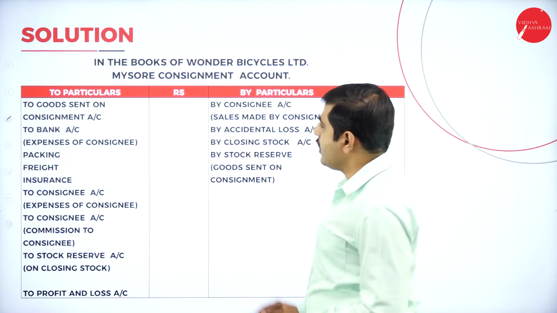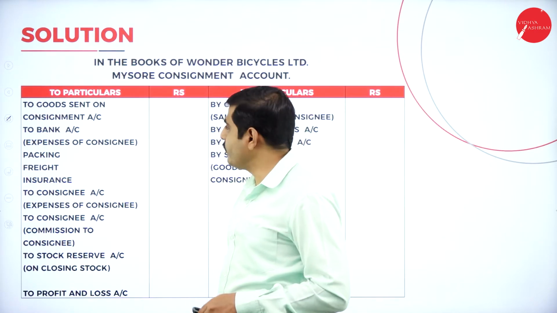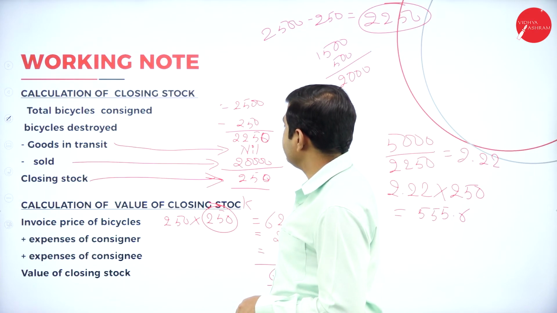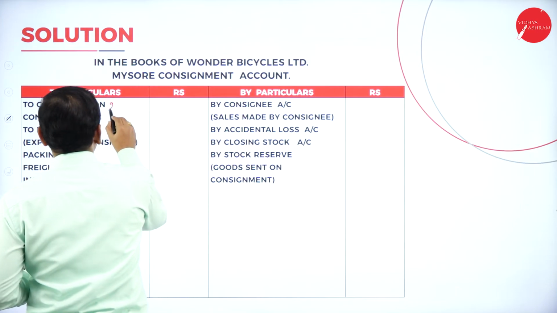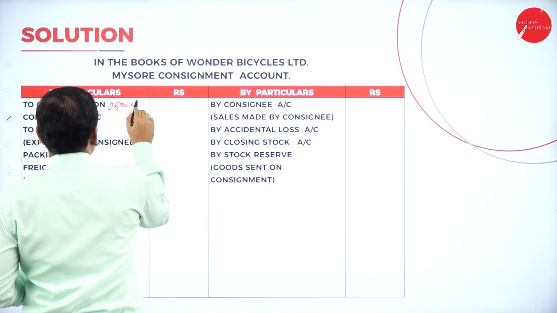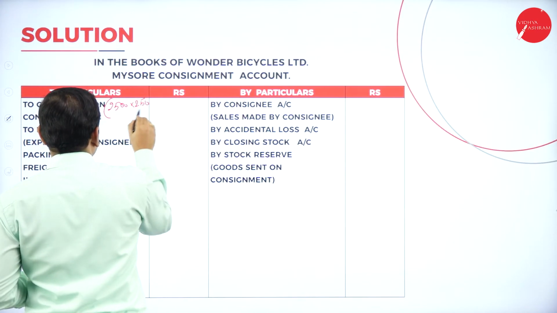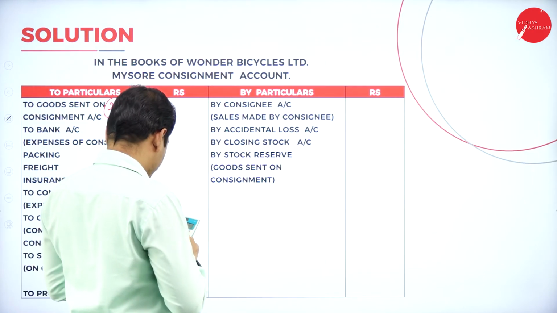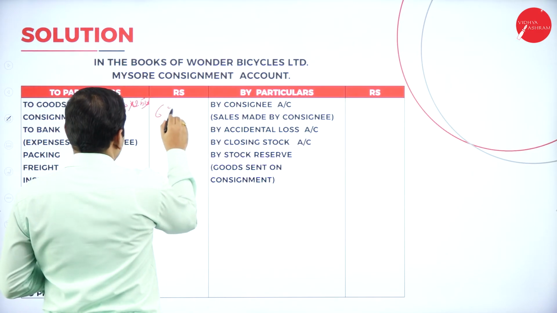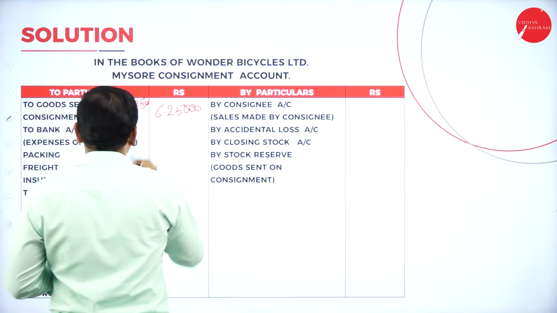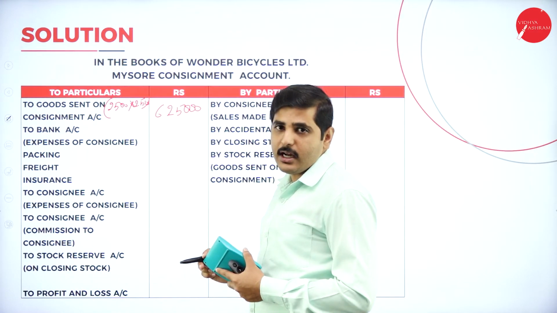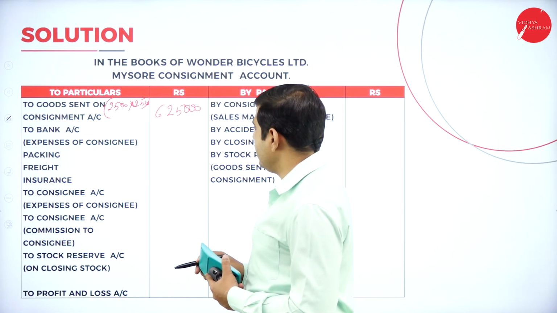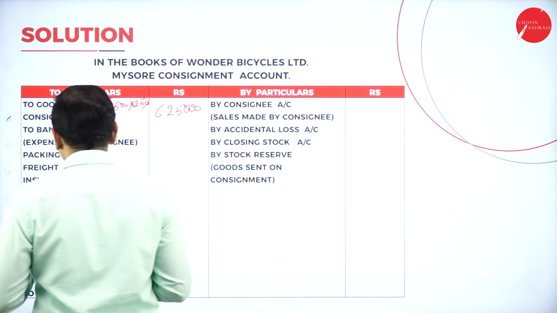Now goods sent on consignment. The total value of the goods sent on consignment, we should take at invoice price. So 2,500 into 250 per bicycle. It is 6,25,000. Again, to bank account, expenses of consignee. What are the expenses here?